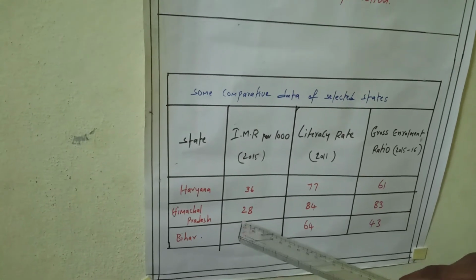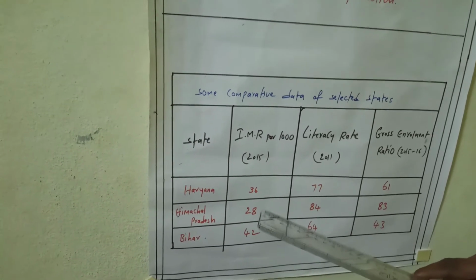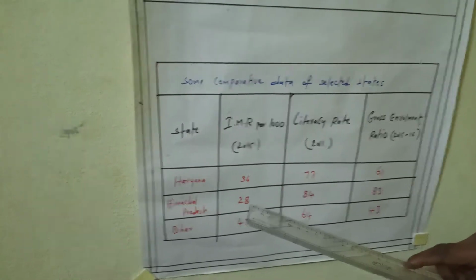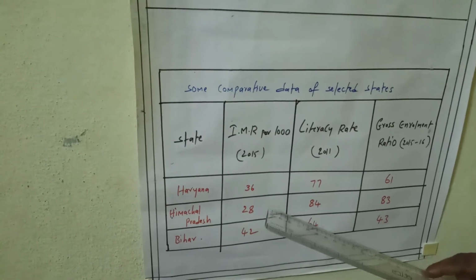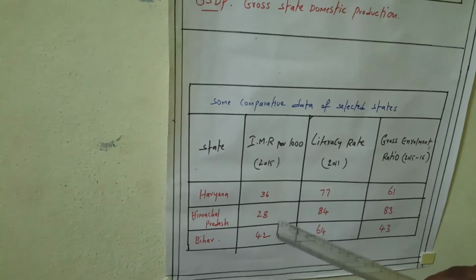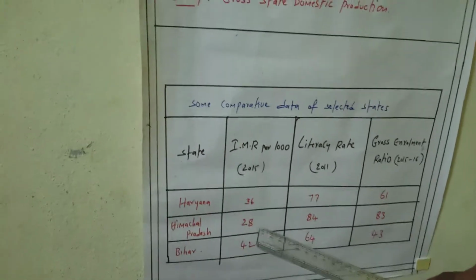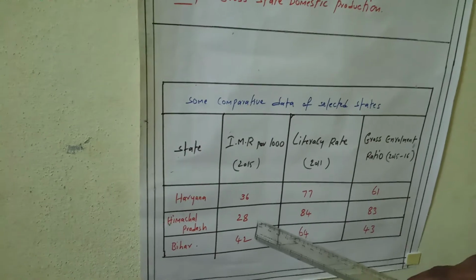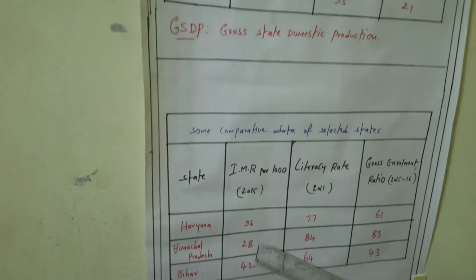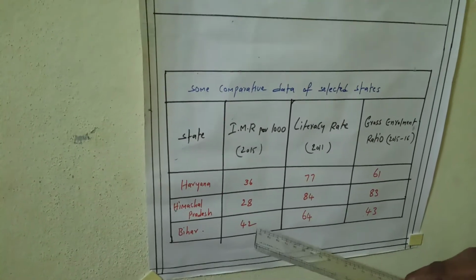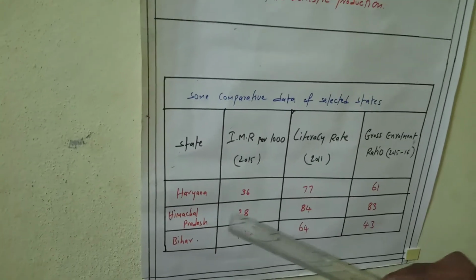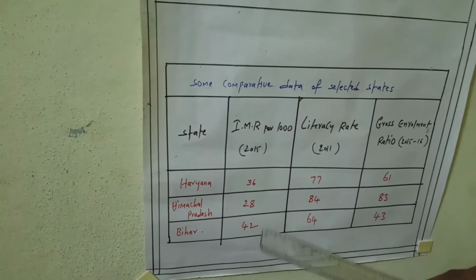In Himachal Pradesh, only 28, because in Himachal Pradesh medical facilities are very good. They provided so many medical facilities. That's why here only 28 children die, and gender discrimination is also less. So based on IMR, Himachal Pradesh is very good. In Bihar, 42 children die. So based on IMR, Himachal Pradesh showed a lot of progress.